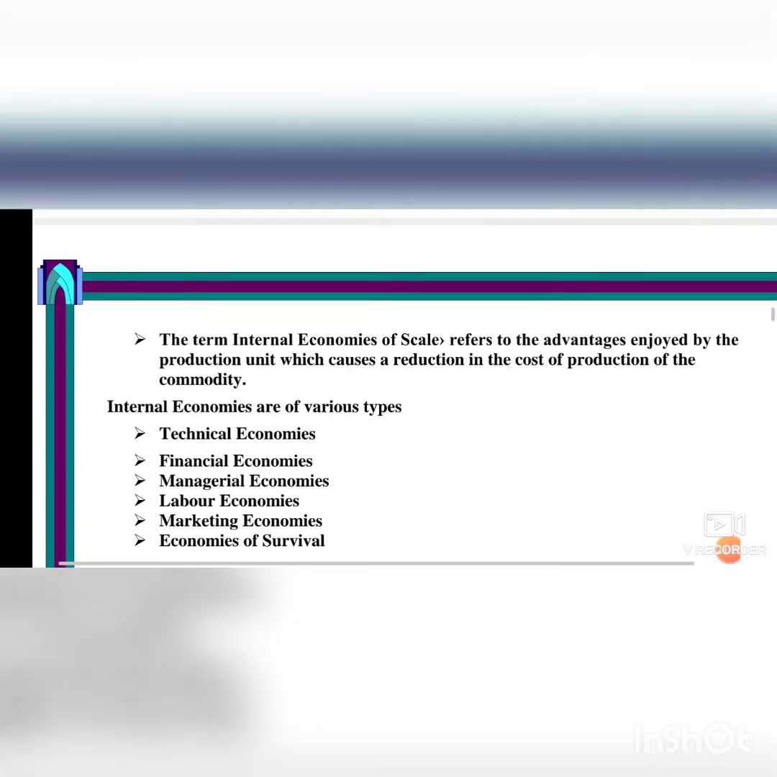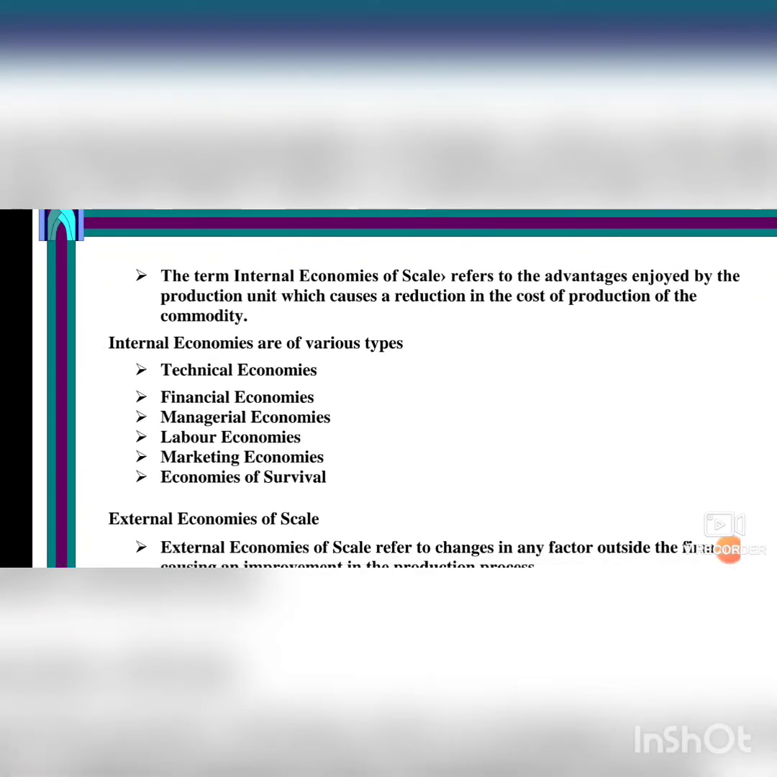Next one, managerial economies means large scale production facilitates specialization and delegation. Next, labor economies means large scale production implies greater and minute division of labor. This leads to specialization, which enhances the quality. Lastly, we will see the economies of survival. Economies of survival means product diversification is possible when there is large scale production. This reduces the risk in production. So these are the internal economies taken over by the producer.